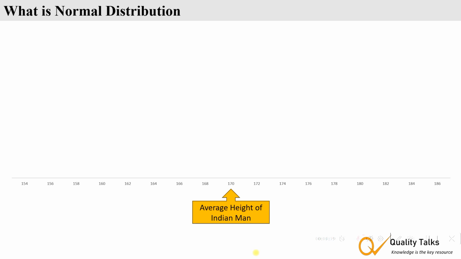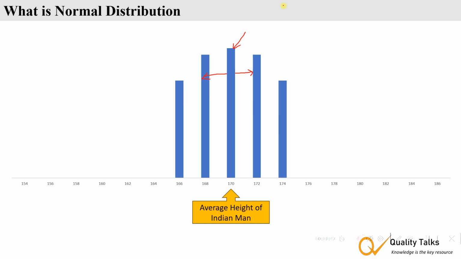If we talk about the average height of Indian men, it is 170 centimeters. So most of the population of Indian men will lie here at 170 centimeters. If we go away from this average on either side, a lesser population will be available here, like 166, 168, 172, 174.